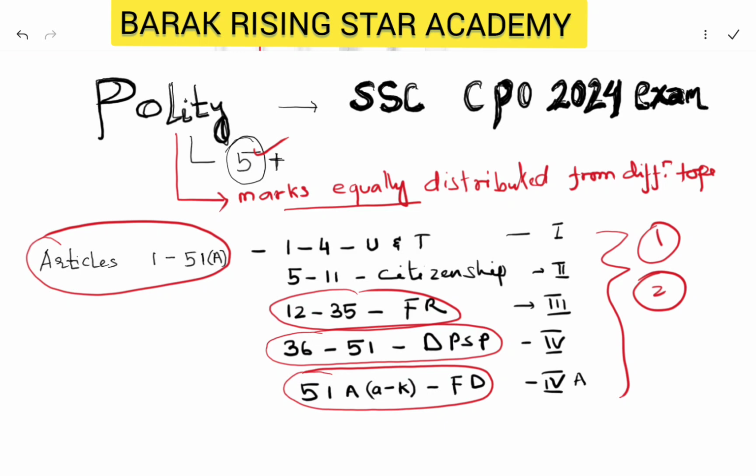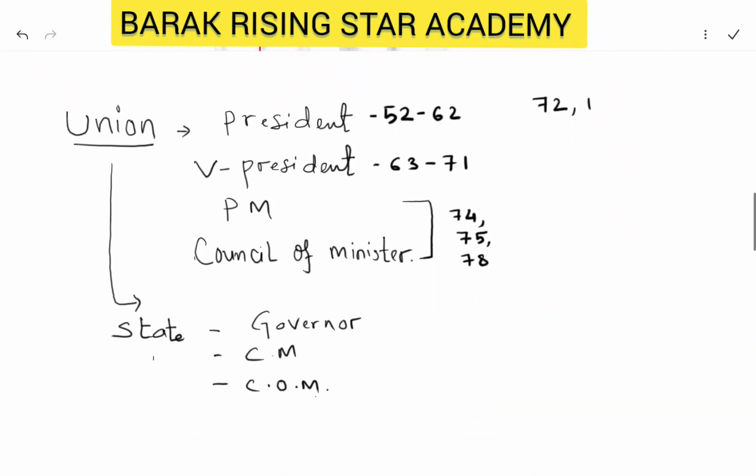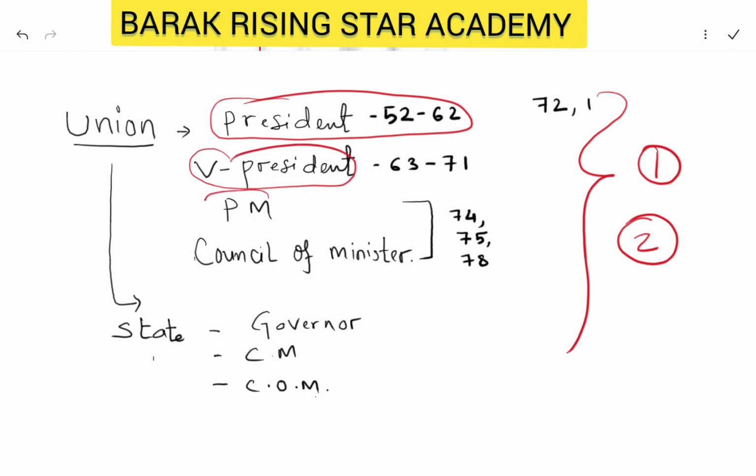So we have covered up, say, 1 question from this topic, and the next topic is the union government or the state government. You can expect 1 or 2 number of questions from this topic. One is the president, article range from 52 to 62, then vice president 63 to 71, the prime minister, council of minister, article 74, 75 and 78 are important.